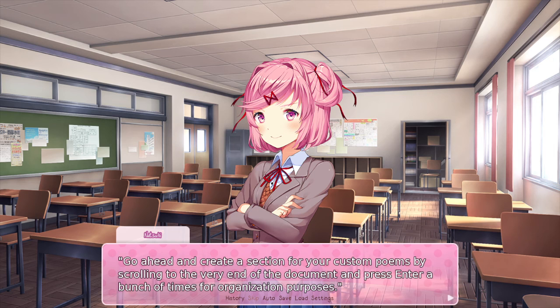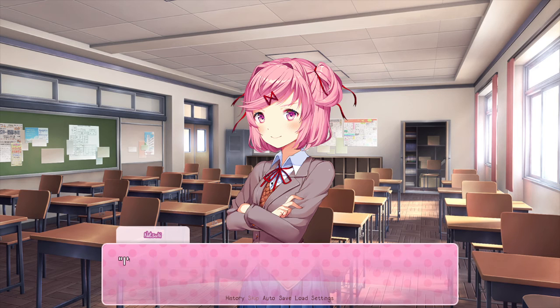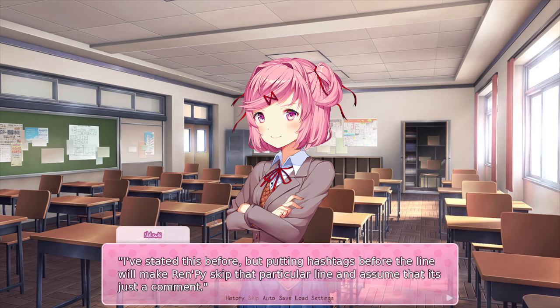Go ahead and create a section for your custom poems by scrolling to the very end of the document and press enter a bunch of times for organization purposes. Put a hashtag in one of your new lines to mark your new custom poem section as a comment. I've stated this before, but putting hashtags before the line will make Ren'Py skip that particular line and assume that